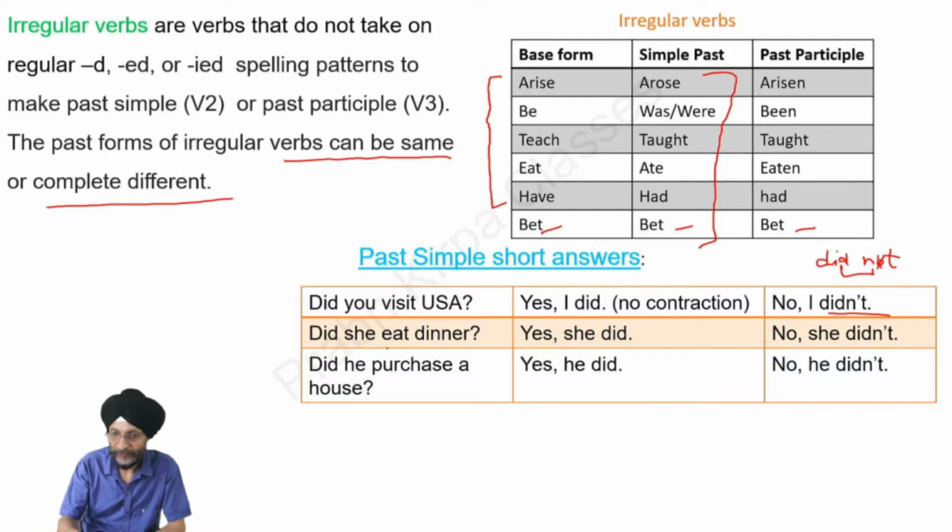No, I didn't. In the same way, if the question is, did she eat dinner? The answer may be in positive, yes, she did. If we give the answer in negative, no, she didn't. So here is again contraction. Did he purchase a house? Yes, he did. And in negative, the answer will be no, he didn't.